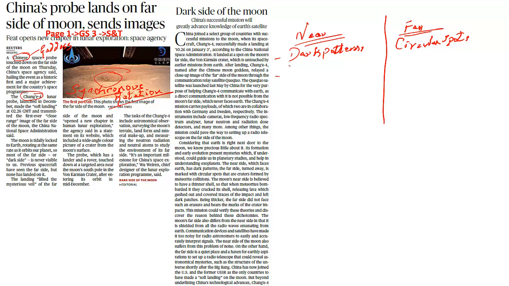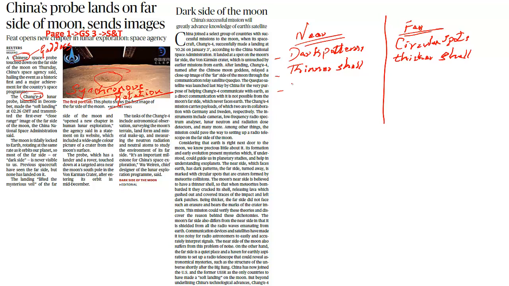So this region of the near side has a thinner shell, but the far side has a thicker shell. Because they have a thicker shell, the far side is pristine in form, but the near side underwent a lot of changes. Because of this change, the near side has a thinner shell, while the far side has a thicker shell. And the third important point that we have to understand is in terms of the noise quality.